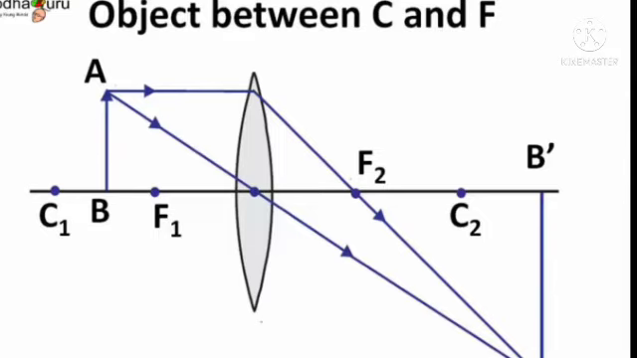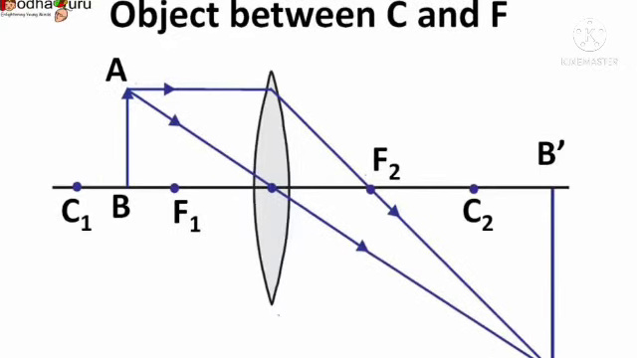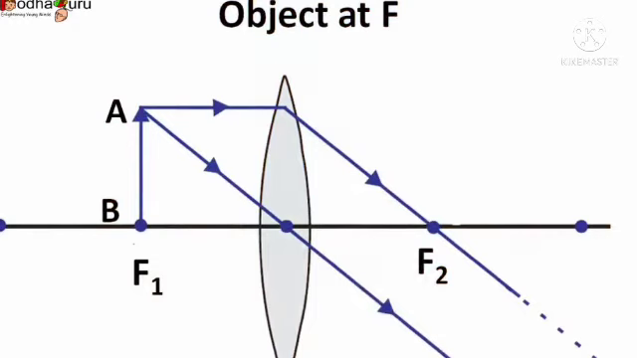Next rule, object placed between the center of curvature and focal point. Object between center of curvature and focal point. When an object is placed between center of curvature and focus, you will get an image which is real, inverted and magnified. Magnified means large one. The image will form beyond center of curvature.